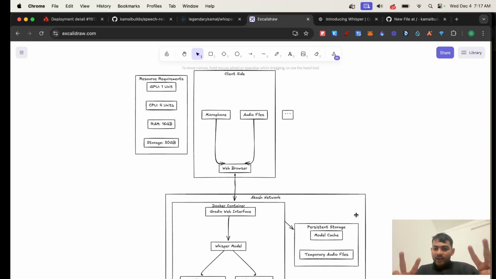For the storage, we have two different types of storage implemented. First is the model cache for storing the Whisper model files, and then we have temporary audio files for efficient processing with good performance. Then we have optimized our resources for a good deployment, where we have 1 GPU unit, CPU, RAM, and storage as follows. This is optimized for good performance.